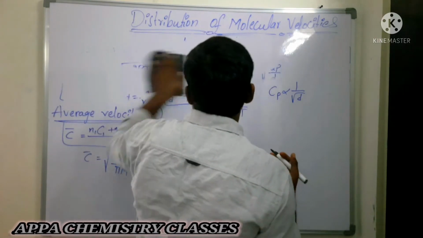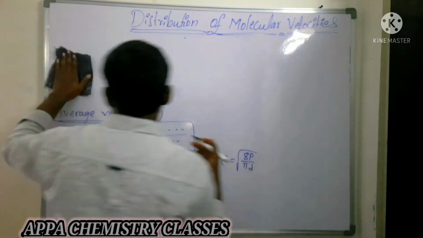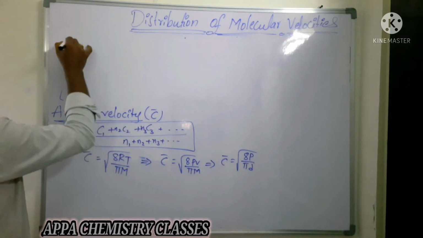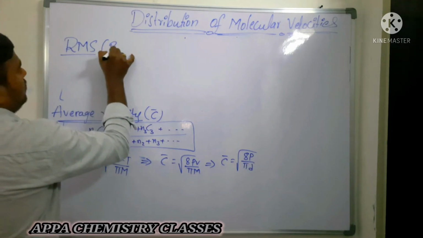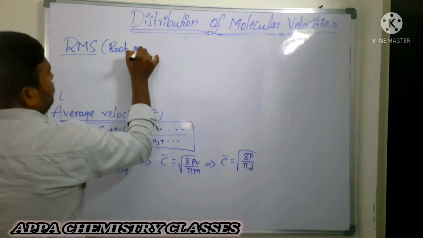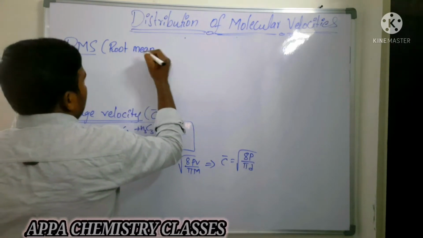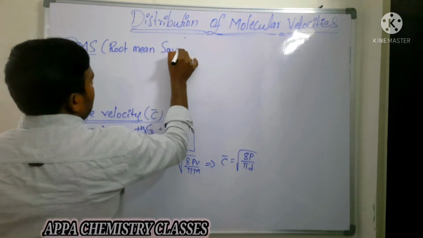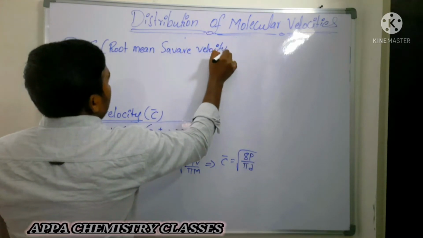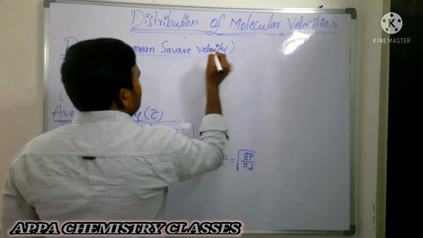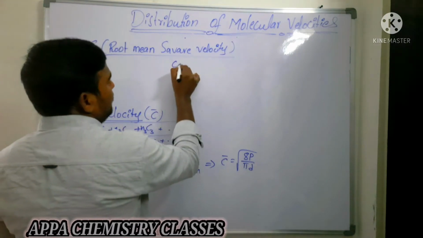Root mean square velocities. You take the RMS velocity. That is root, mean. Mean is nothing but the average of the squares of the velocities. Mean of the squares of the velocities is called what? Square root of the mean of the squares of the velocities.